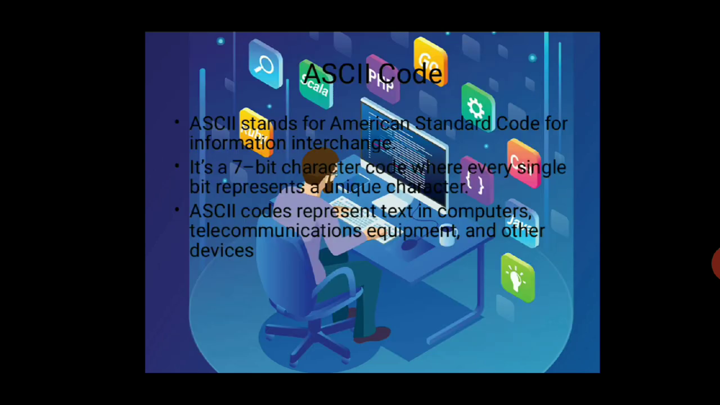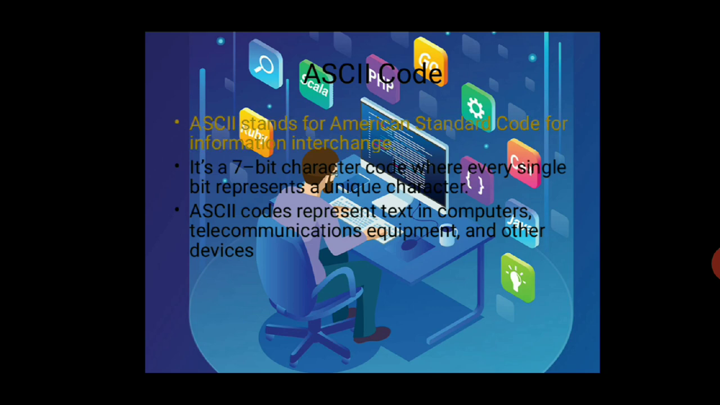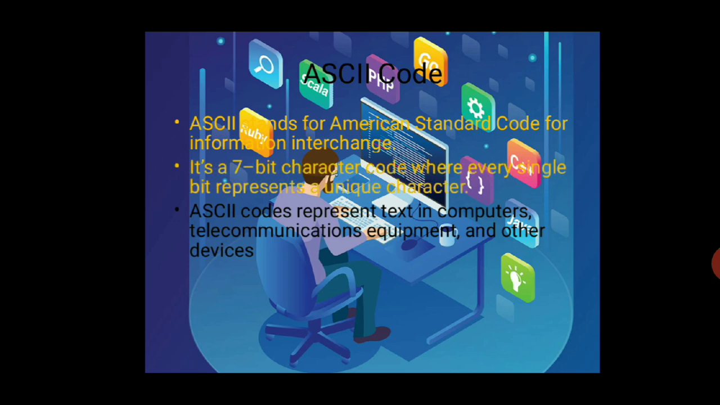Now the next section, ASCII code. Okay, ASCII code, first of all, the full form is American Standard Code for Information Interchange. Okay, what is this? ASCII code is a 7-bit character code where every single bit represents a unique character.